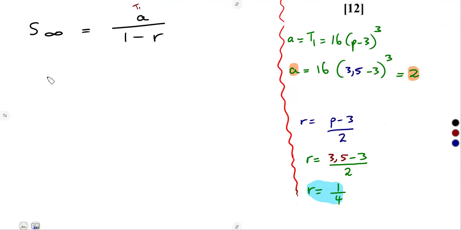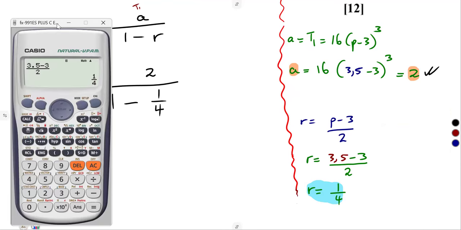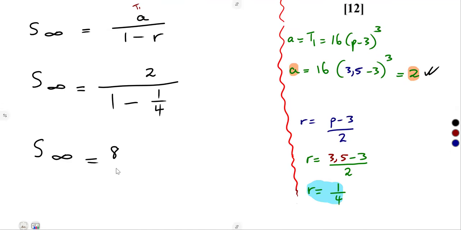So simplifying this, we're going to have the sum to infinity as A, which numerically is 2, over 1 minus our R, which is 1 over 4. So we have got the sum to infinity. All right, so this is how you simply answer these questions, guys. 2 over 1 minus 1 over 4, and that was going to give us 8 over 3. So we have got our sum to infinity as 8 over 3.